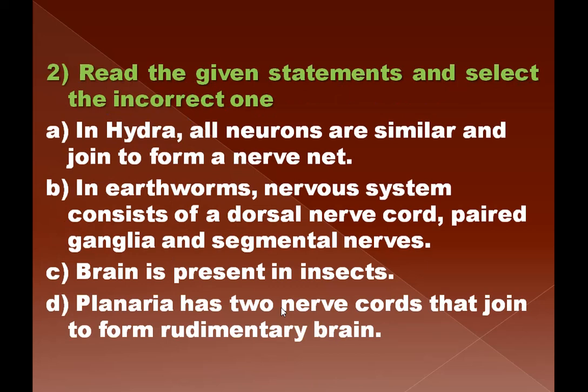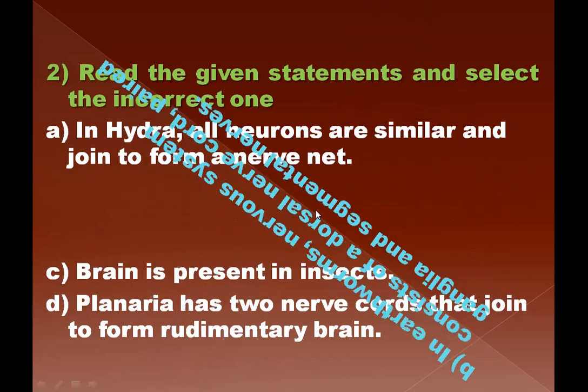Question number 2. Read the given statements and select the incorrect one. The statements are A, in hydra, all neurons are similar and join to form a nerve net. That is correct. B, in earthworms, nervous system consists of a dorsal nerve cord. See here, dorsal nerve cord is given, that is wrong, because in all the invertebrates, it is the ventral nerve cord present. So here, this option is incorrect. So therefore, B is the right option.